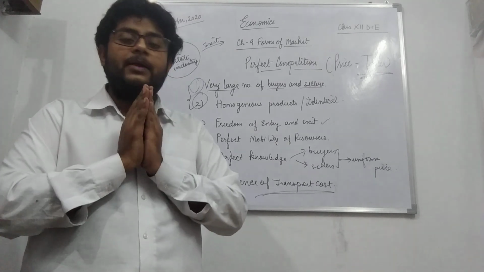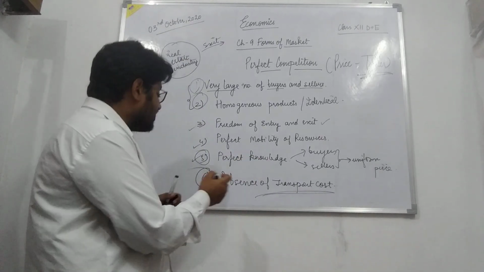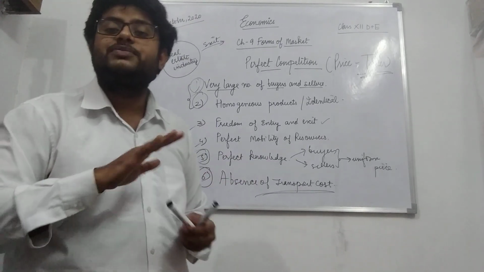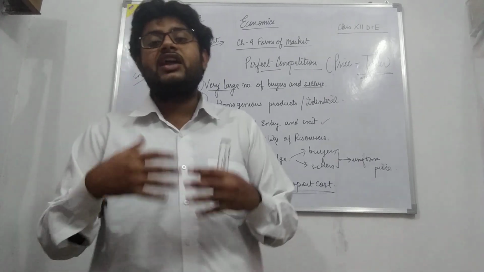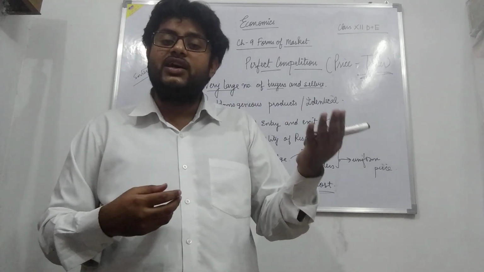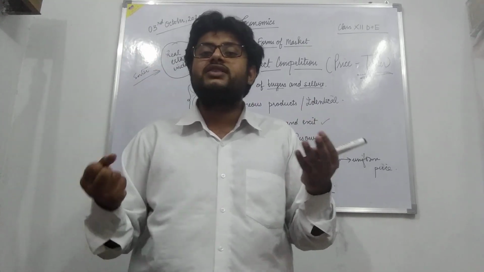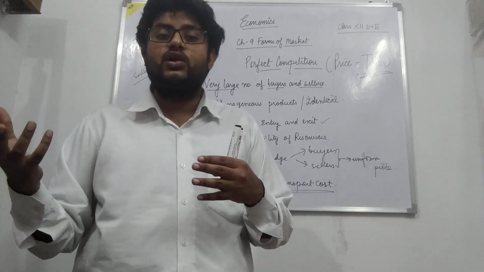So for uniformity in the prices, it is assumed that there is no transportation cost. If transportation cost exists, then naturally the prices may differ, because one firm's transportation cost will be higher and another's lower, so they would want to set the price accordingly. No firm would like to incur losses.